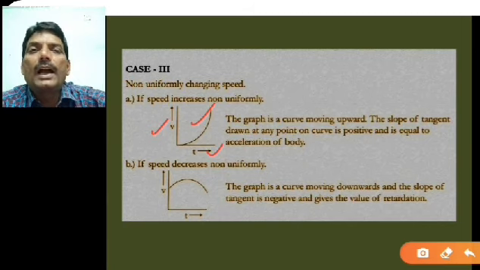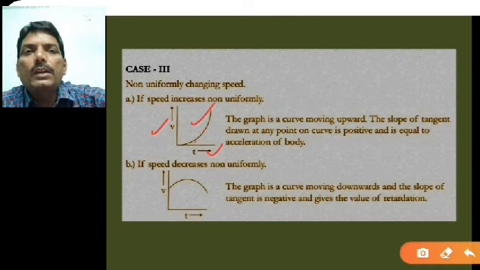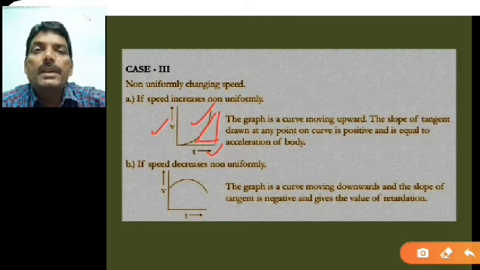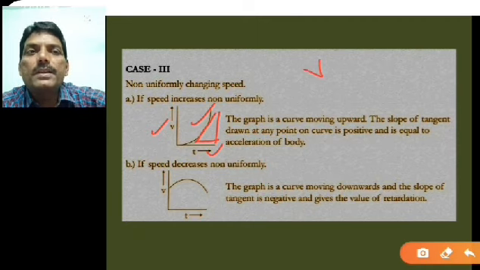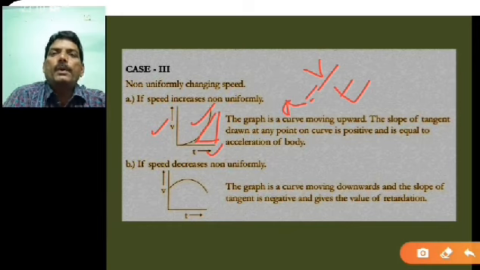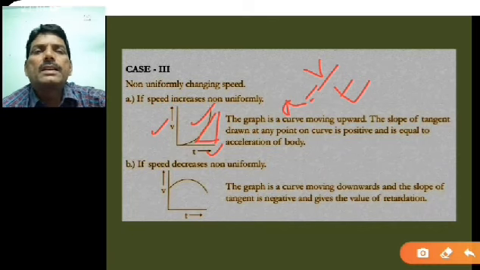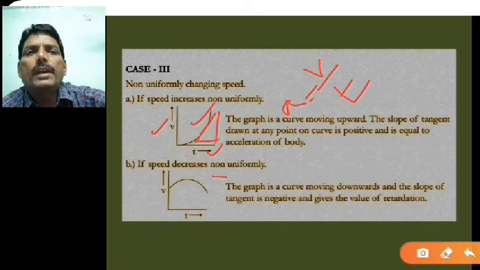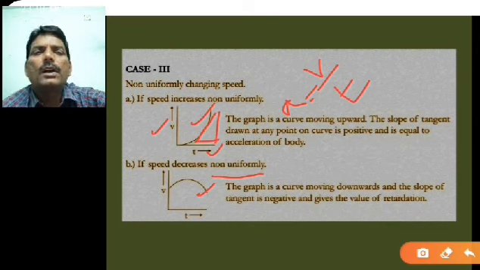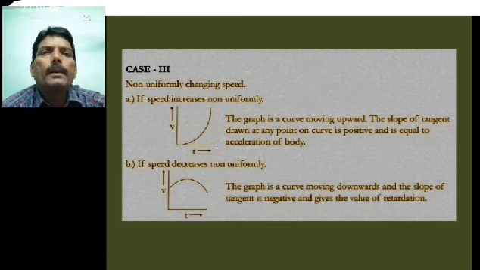Now you see here, again you can take any point and draw the tangent, draw the triangle, and take the slope. Since the slope is nothing but velocity versus time, the slope is nothing but the acceleration, and this is the case of non-uniform acceleration, because the graph is increasing in the upward direction. Similarly here, you can say it is decreasing non-uniformly, like this one, or decreases non-uniformly.